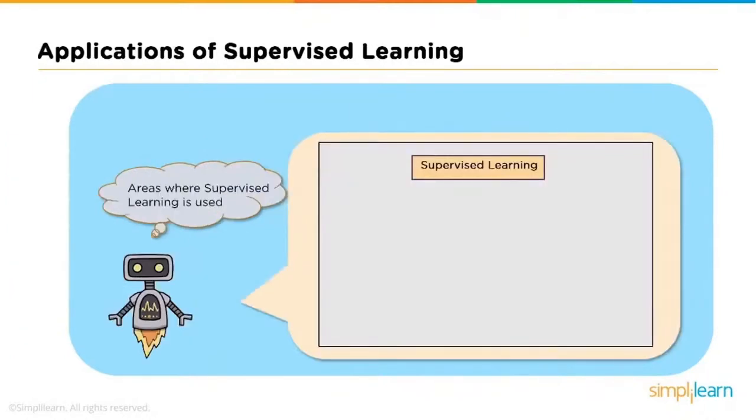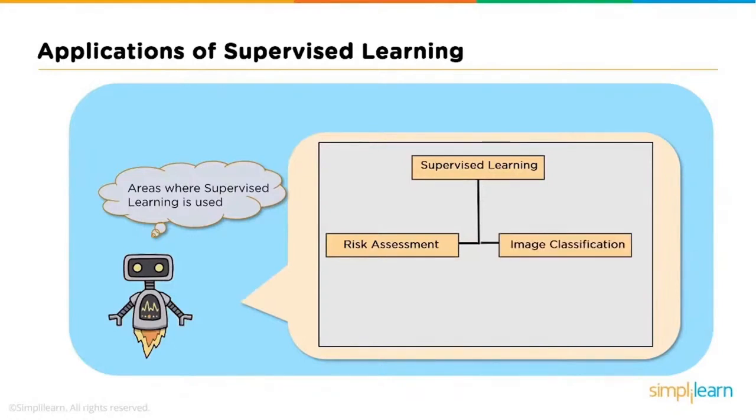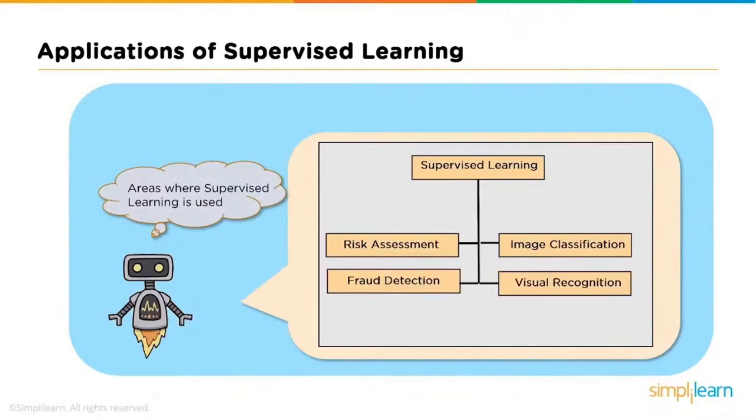Now, let's see some real-life applications where supervised learning is used. So supervised learning is used in risk assessment, to assess risk in financial services or in the insurance domain to minimize the risk portfolio of the companies. Image classification: Facebook recognizes your friend in a picture from an album of tagged photos. So image classification is one of the key use cases demonstrating supervised machine learning algorithms. Obviously, a lot more goes into all these, like convolutional neural networks, etc. Fraud detection: whether the transactions made by the user are authentic or not, and visual recognition: the ability of a machine learning model to identify objects, places, people, and actions in images.